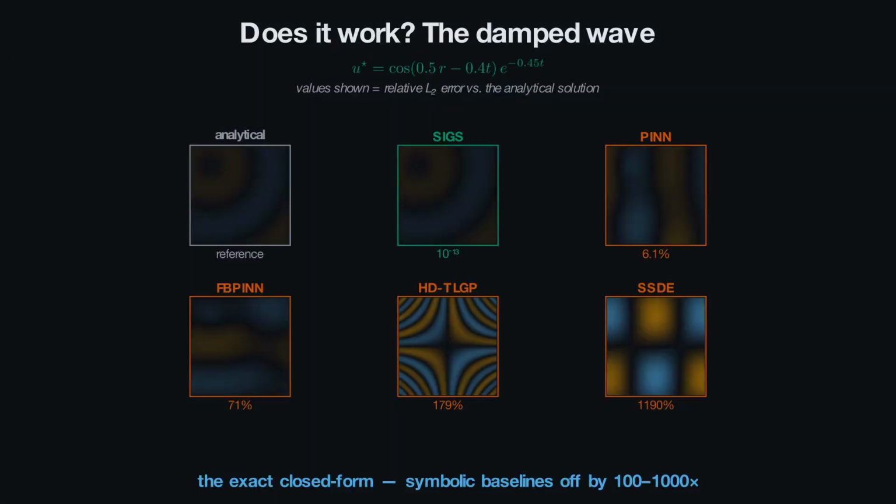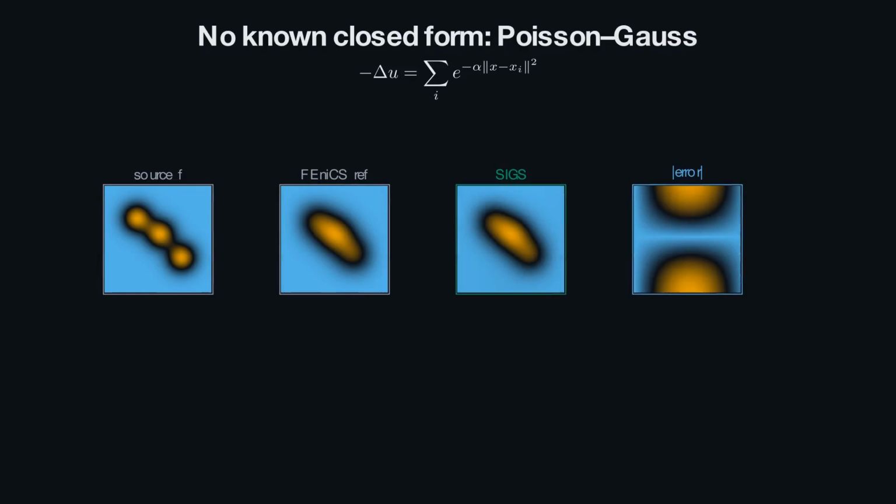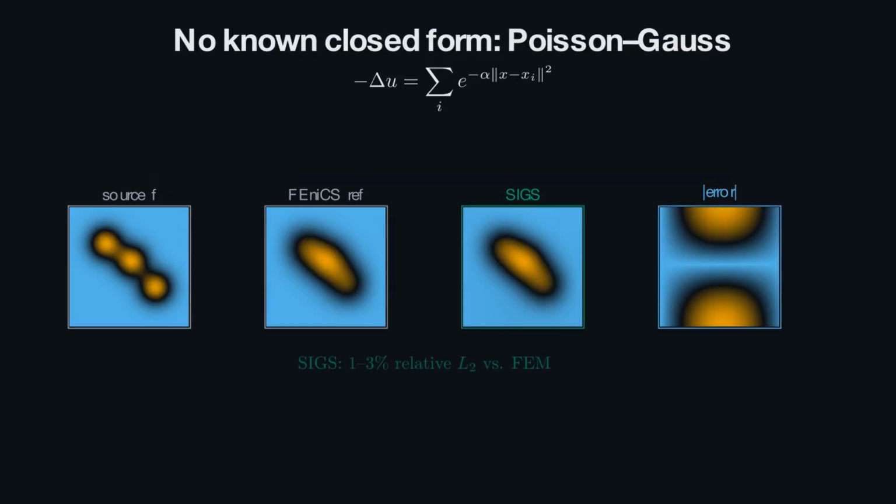The harder question is whether the method helps where no analytical solution is known. So, we test the Poisson equation with localized Gaussian forcing. Comparing against the finite element reference, SIGS recovers a compact symbolic approximation at 1 to 3% relative error, with interpretable, boundary-compatible structure. Beyond accuracy, we also asked if the method is robust when the grammar itself is incomplete.